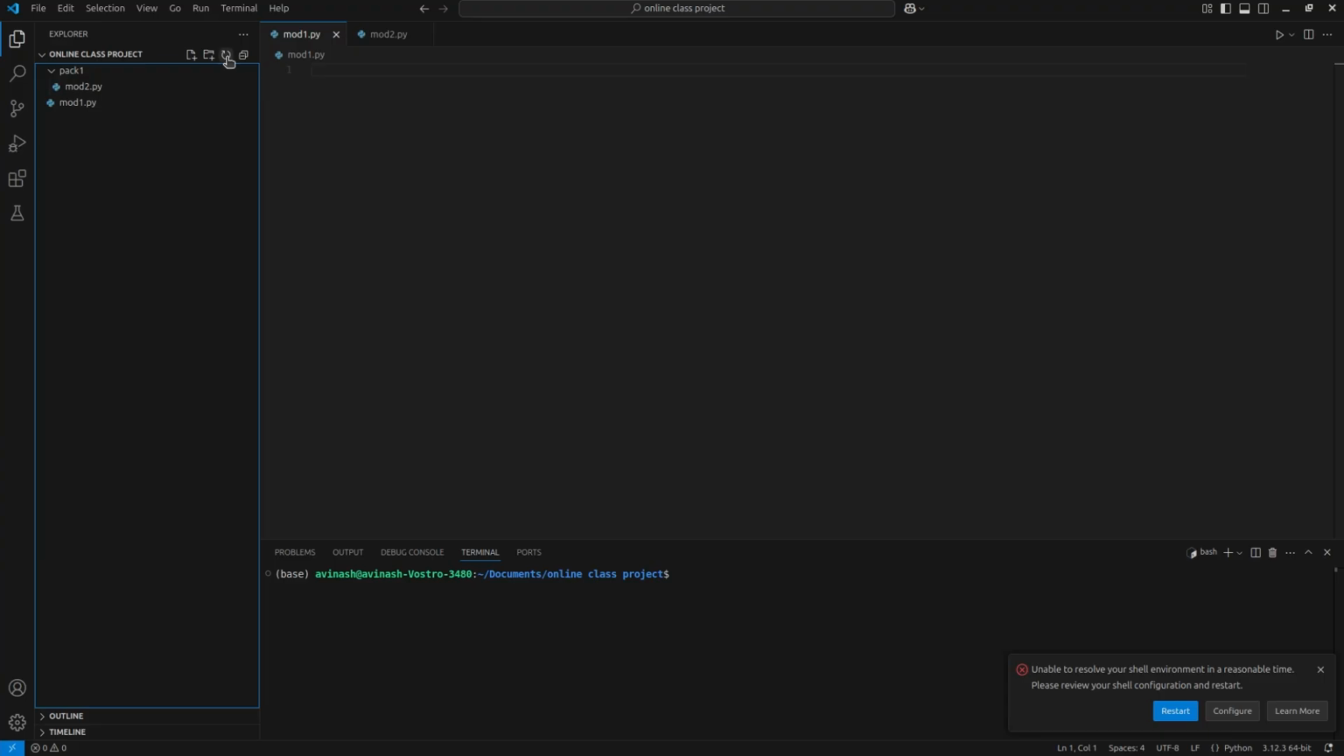Now let me create one folder here. Suppose the folder name is SciOps, for scientific operations. So we have this folder, but this folder is not a package. To make this folder a package we need one file, __init__.py. Now it is your package. Without it, this is not a package, this is just a folder.